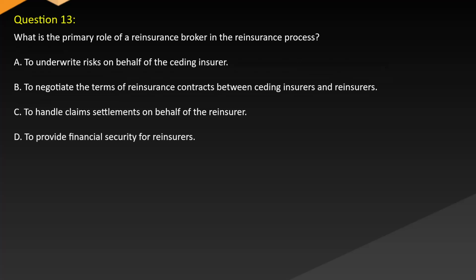Question 13. What is the primary role of a reinsurance broker in the reinsurance process? A. To underwrite risks on behalf of the ceding insurer. B. To negotiate the terms of reinsurance contracts between ceding insurers and reinsurers. C. To handle claims settlements on behalf of the reinsurer. D. To provide financial security for reinsurers.